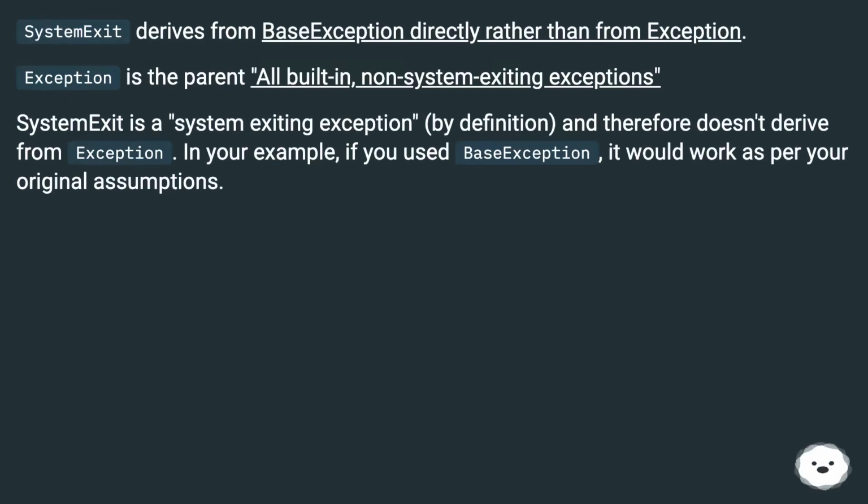Exception is the parent of all built-in, non-system-exiting exceptions. SystemExit is a system-exiting exception, by definition, and therefore doesn't derive from Exception. In your example, if you used BaseException, it would work as per your original assumptions.